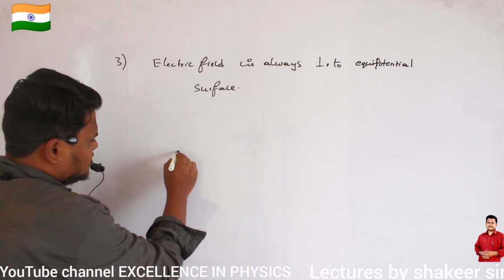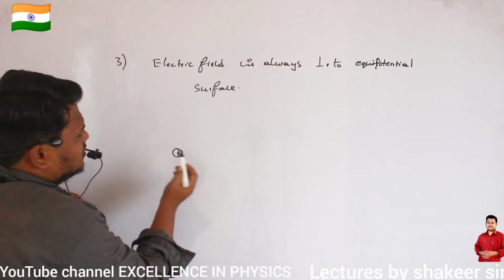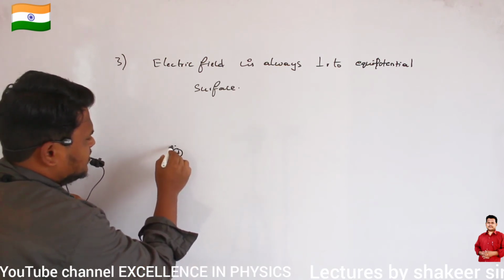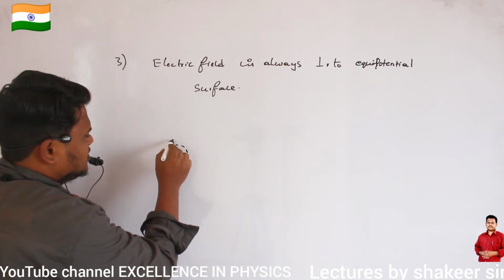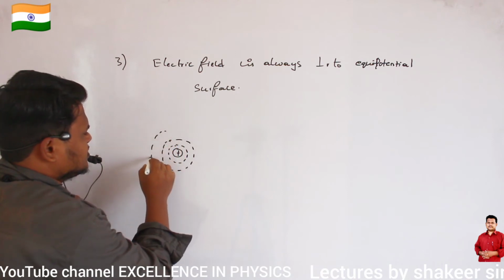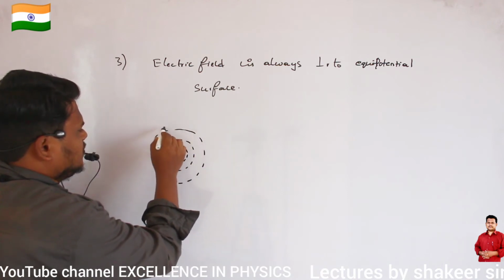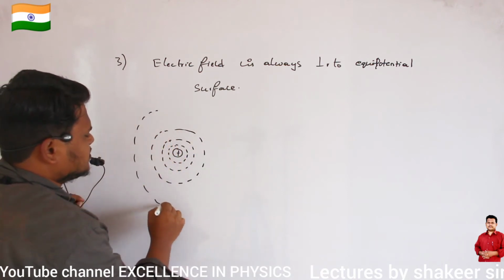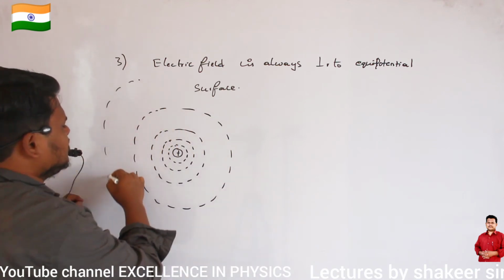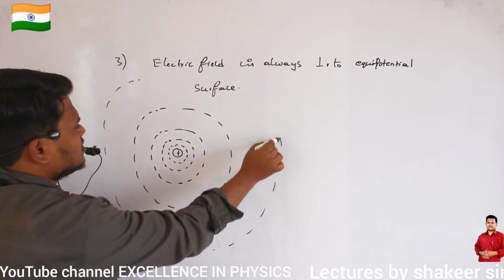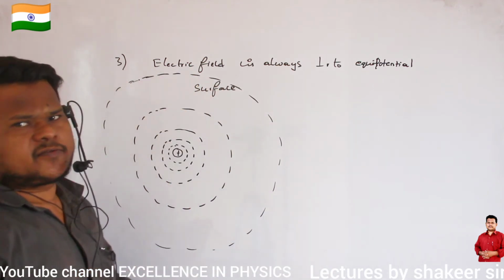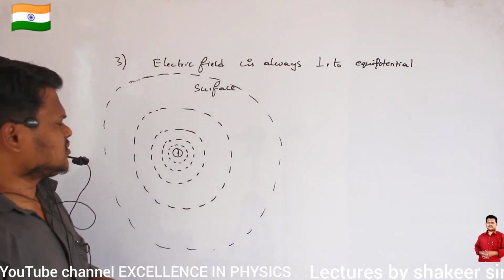For example, consider this is a positive charge. Then already we have studied about the arrangement of these equipotential surfaces. Near the point charge, equipotential surfaces are more crowded. Now as we move away from this point charge, the distance between one equipotential surface and another of same potential difference continuously increases.